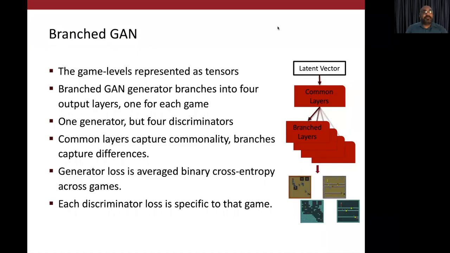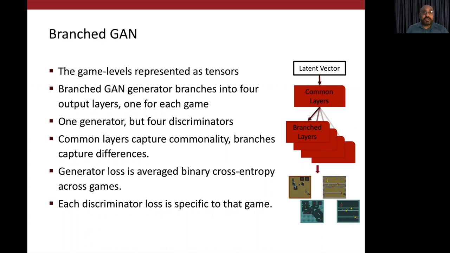Now that we have the training set, we use a novel branched GAN to train for multiple game levels in parallel. Each sprite is encoded as a separate channel, and a game level is a binary grid with as many channels as sprites. After a few common convolutional levels, the GAN branches into 4 level branches with 4 outputs.